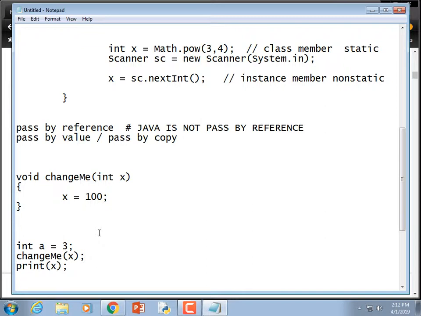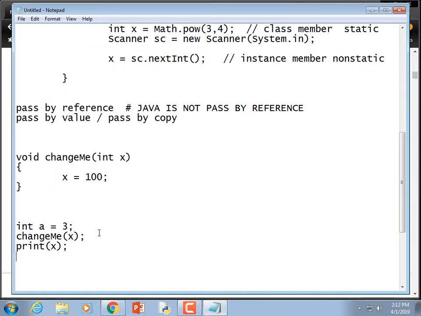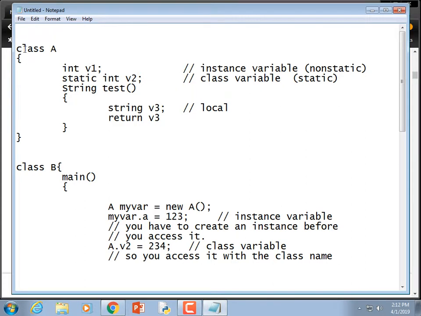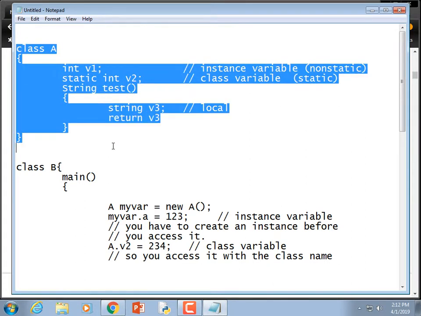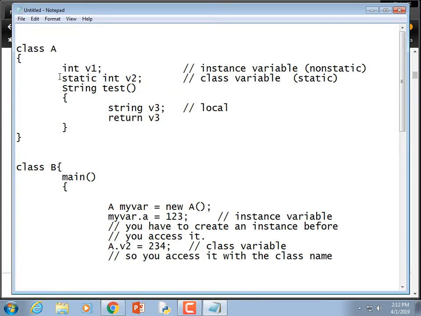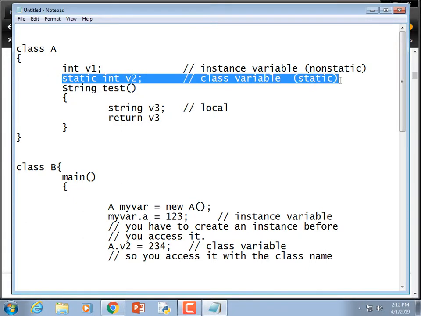I'm thinking static is when you put in the information. Is that correct? Well, static just means that it applies to the entire class. In C, C++, you can consider it a kind of global variable because it exists outside of the class, and that's why you don't have to create an instance of it to access it. So that's all that static means.